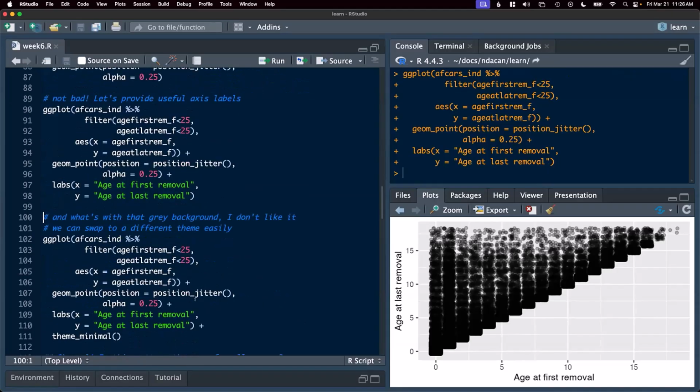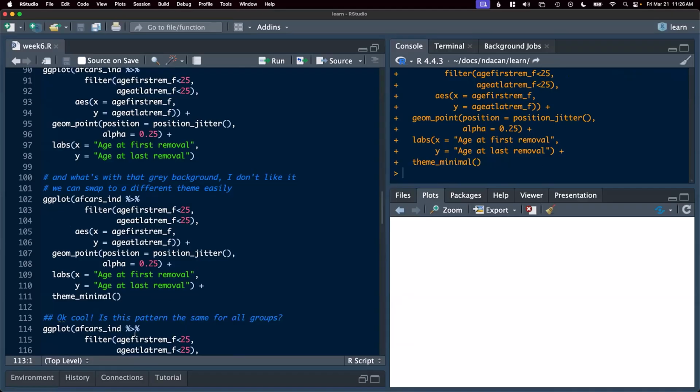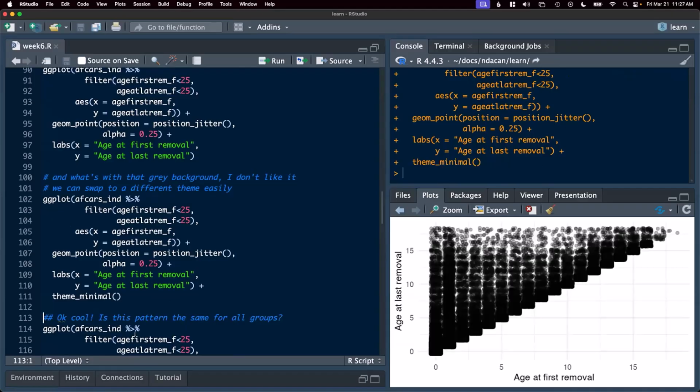Maybe I decide I don't like that gray background. ggplot has a number of themes that we can switch. Theme minimal is one I often like to use, and we can just add that as a function call after our labs to remove that gray plotting background. Now I have a much more minimal plot. It still has the grid lines. Maybe I want to remove those too. I could continue down that road if I like.